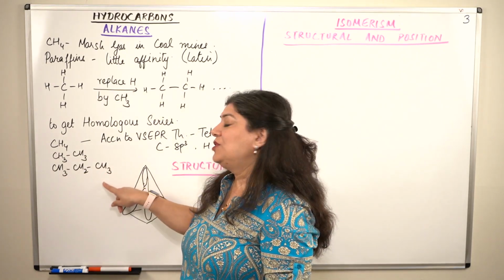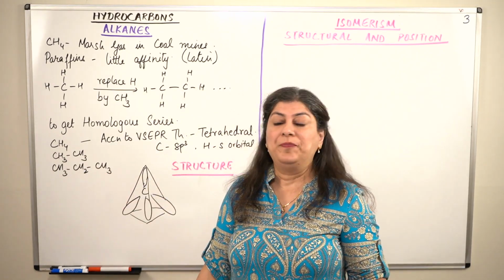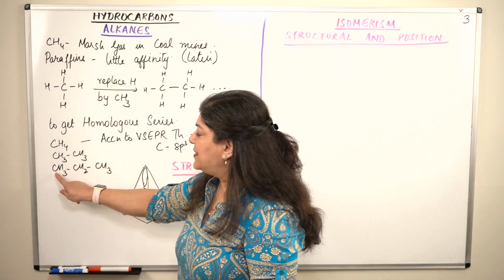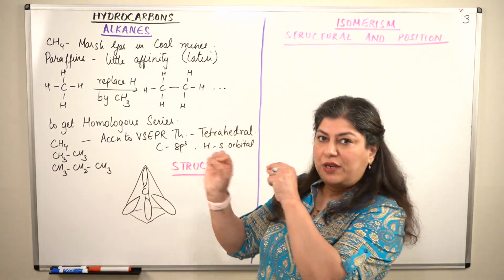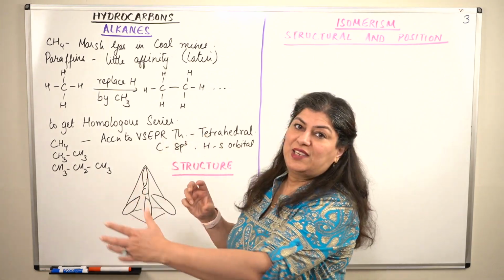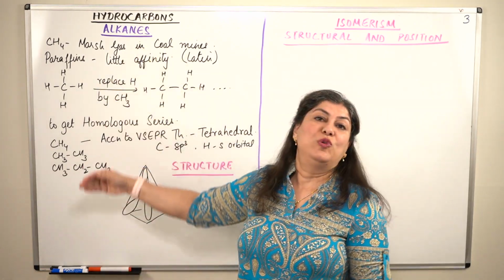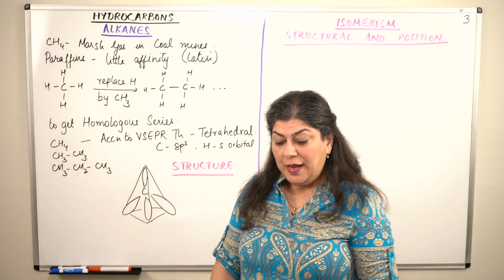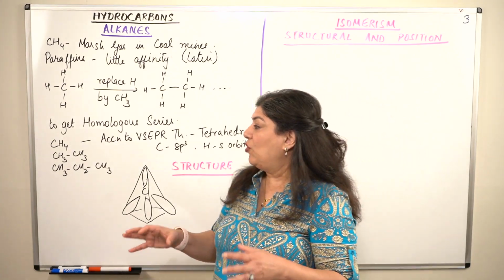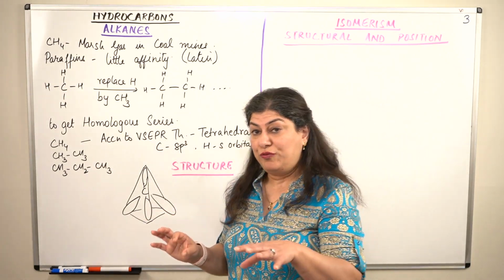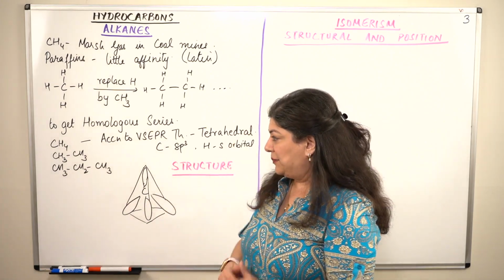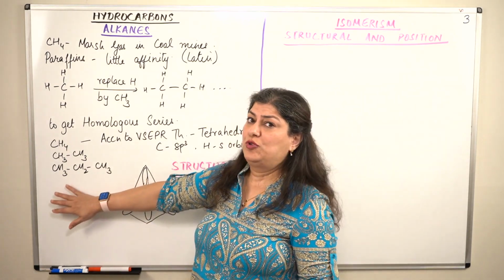This is the third member, which is known as propane. If you go on increasing, substituting one hydrogen of the last carbon, you get to the next member of the homologous series. But there is one very interesting phenomenon that you observe when you come to the fourth member, but I'll come to that later. That's the reason why I wrote only 3 here.